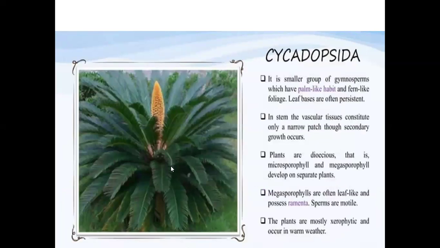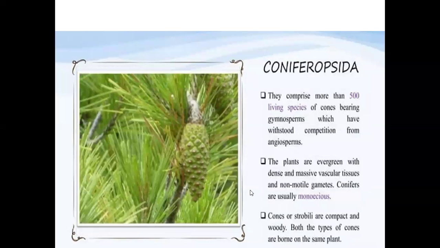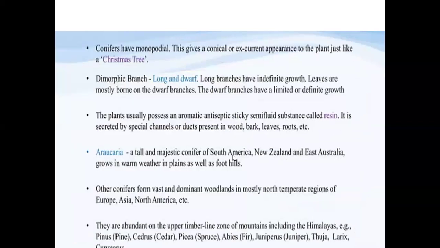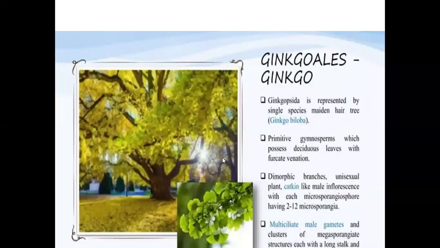And next comes here the Cycas. Cycas is the one which represents a palm-like structure. Palm tree. Coniferopsida. This is the one where the leaves are needle-like. Okay, best example, Pinus. You can see here, the leaves are pine, that is, needle-shaped structures. And here another example, Ginkgo biloba.